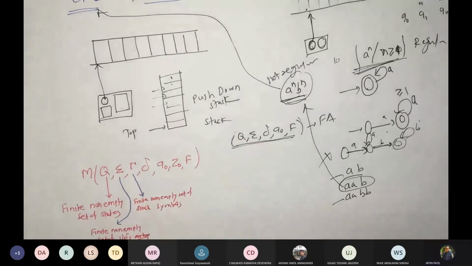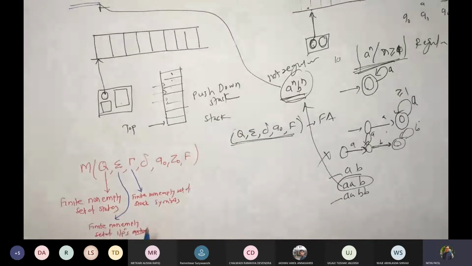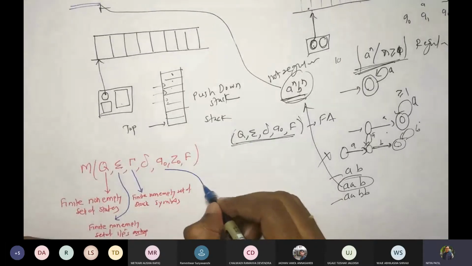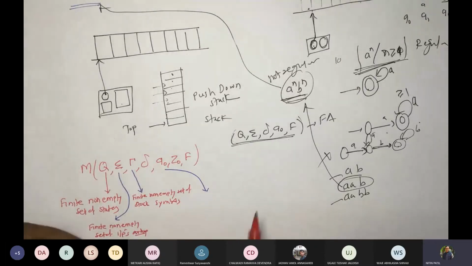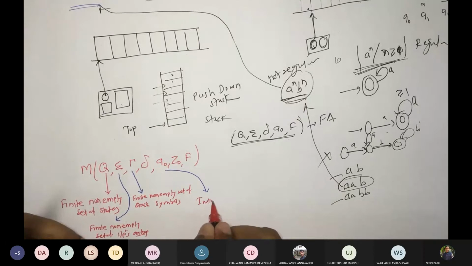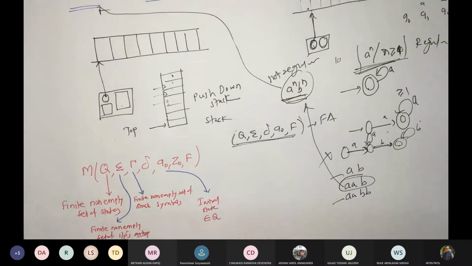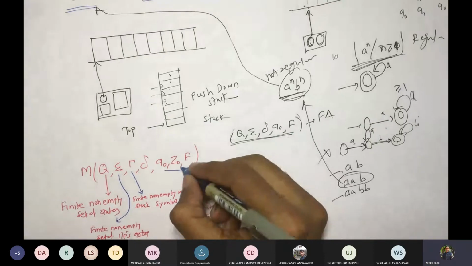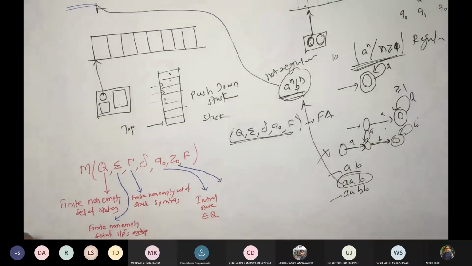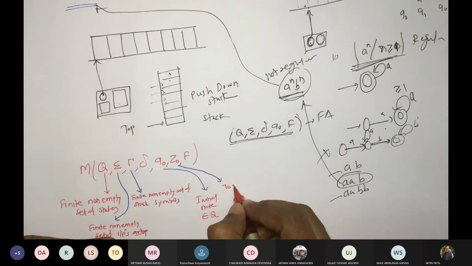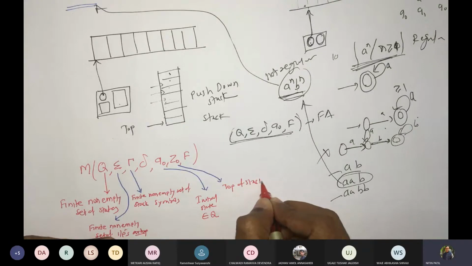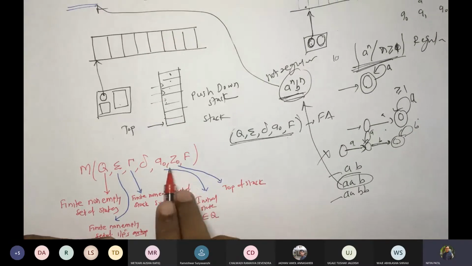Fine. And I will describe delta after a while. So let me define Q0 as the initial state belonging to capital Q. This Z0 is the top of the stack, initial symbol. Okay, initial symbol on the stack.